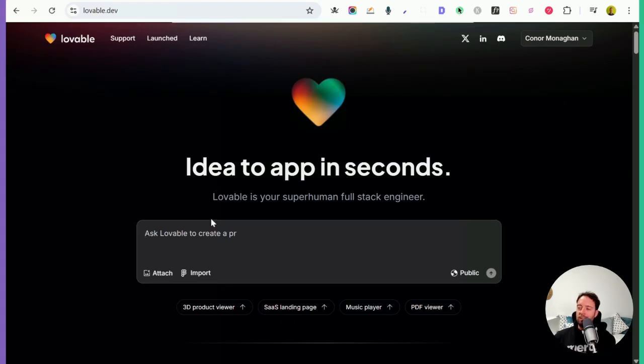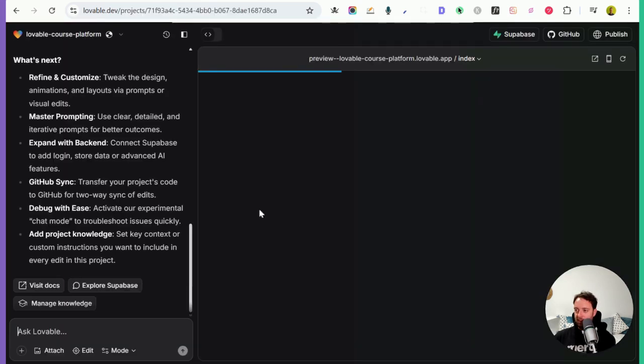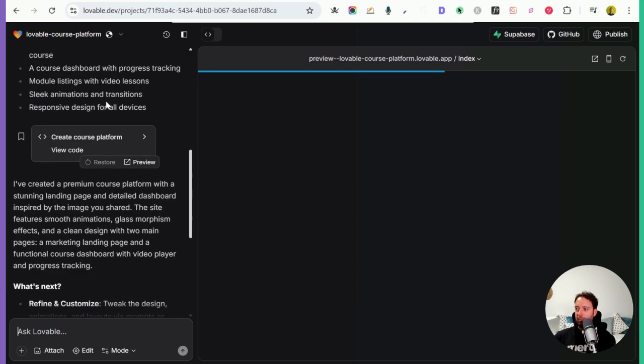Okay, so let's start with Lovable. I do like how easy Lovable is to use. For example, I was making a course platform here, and I think this was done with one little prompt, and I was able to create my own course platform, which is cool. If you want to teach stuff and you want to have a course platform, it did everything for me, the authentication and all of that.